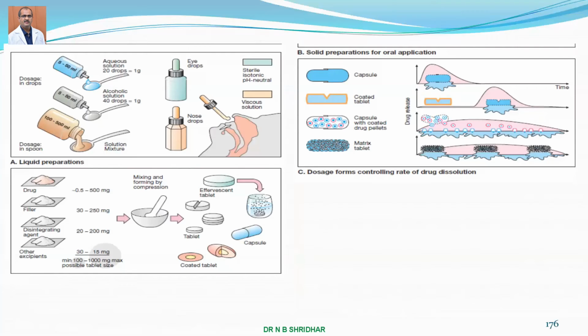And this is a preparation, especially the aqueous solution. Sometimes it's used as 20 drops. Then alcoholic solution, it's 1 gram. Then solution mixtures, so different types of mixtures are available. Mixing and forming by composition. Here such a quantity is prepared to make eye drops or nose drops. And usually it's a sterile isotonic pH solution, and a viscous solution, especially for nose drops.